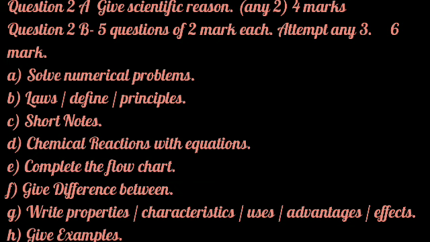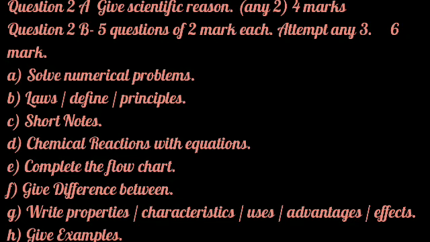Now we will see question number 2B. What type of questions can be asked in that? Here we have a great scope because there are a lot of options. Out of 5 we have to attempt 3. So choices are there. First one can be asked: solve numerical problems. That is based on your textbook. The values or the numbers can be changed.